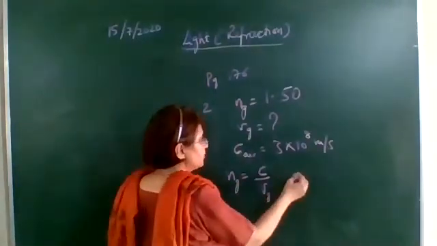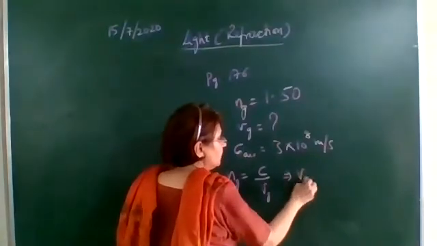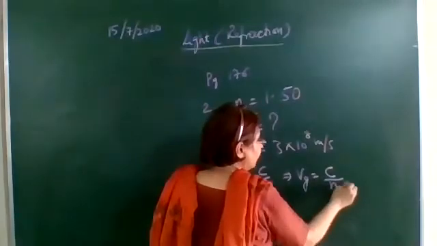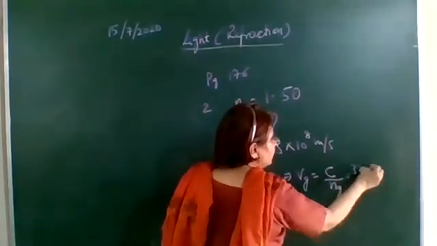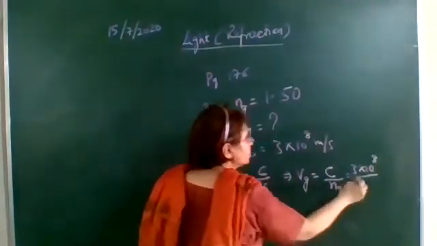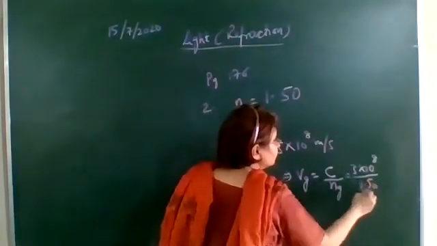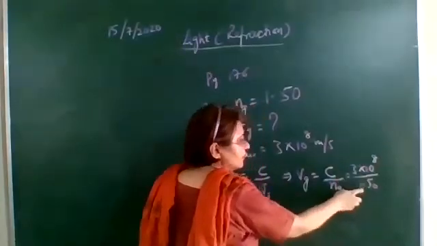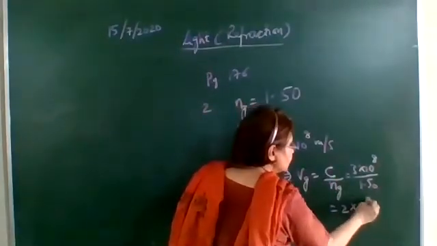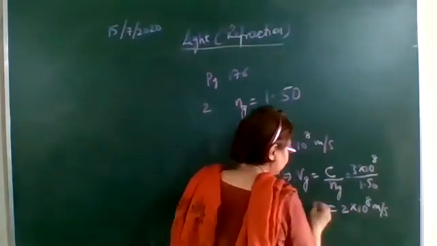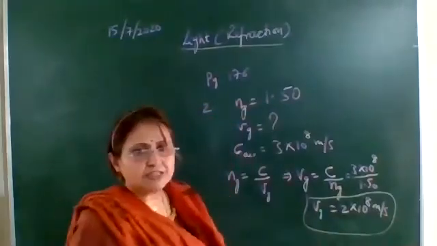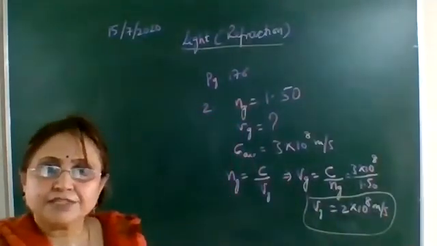So Vg is equal to C upon Ng. C is 3 into 10 raised to the power 8 and the refractive index is 1.50. So it is 30 upon 15, that is 2 into 10 raised to the power 8 meter per second. So the speed of the light in glass is 2 into 10 raised to the power 8 meter per second.